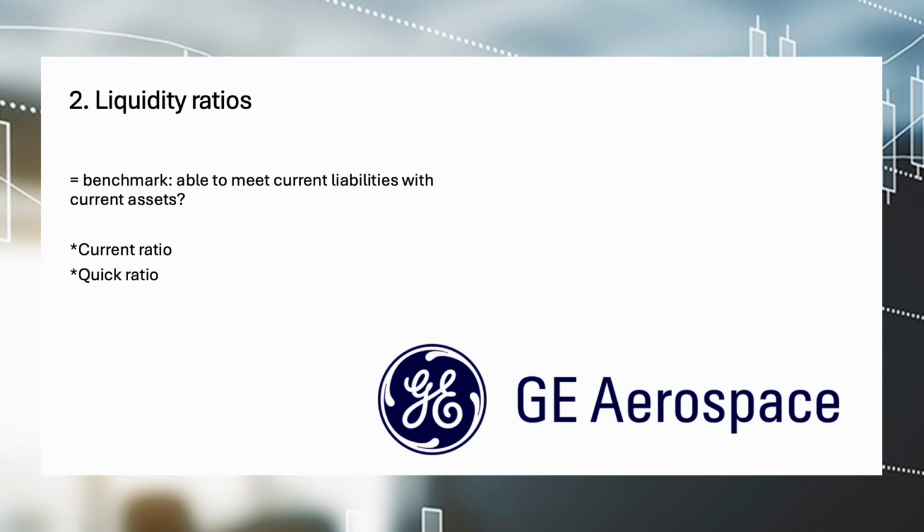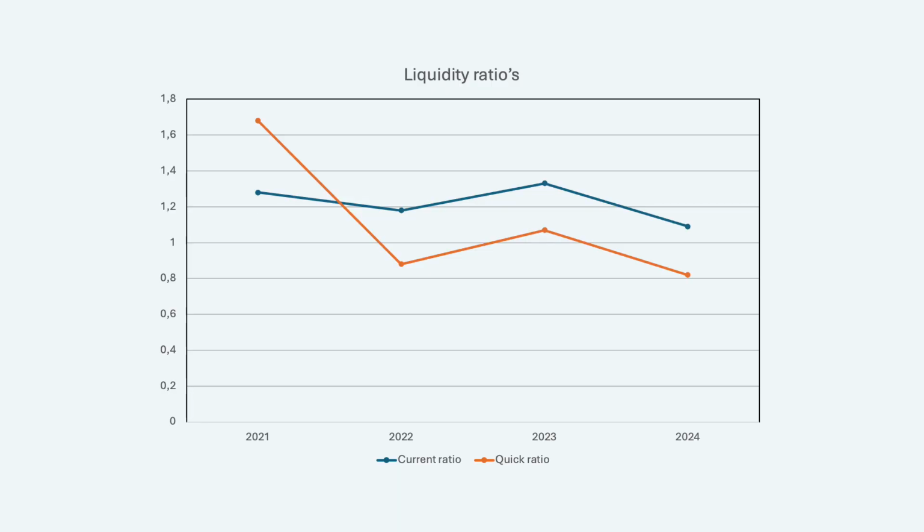Now let's take a look at financial ratios. Liquidity ratios are a measure used to assess a company's ability to meet its current liabilities with its current assets. This is crucial for investors who want to know if the company has sufficient liquidity to repay its short-term debts. The blue graph represents the current ratio. A current ratio of 1 or more is considered healthy. In 2024, GE Aerospace achieved a current ratio of 1.09. This is a good result.